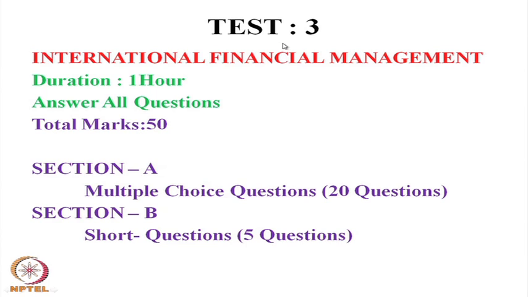Here I mentioned that we have two parts: part A is multiple choice questions, part B is short questions. Each multiple choice question is 1 mark. There are 20 questions, so 20 marks, and in short question section B, 5 questions are there, each question carries 6 marks, so we have 30 marks. First we will discuss the multiple choice questions, then we will go back to the short questions.